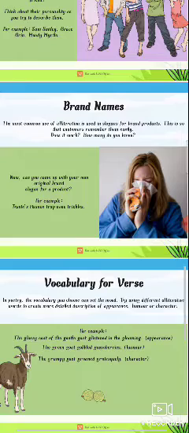One ad I have written here, for example: Tessie's tissue stops nose trickles. This is an ad, and it is in rhyme, with a musical sound. That's why people can remember it very quickly.